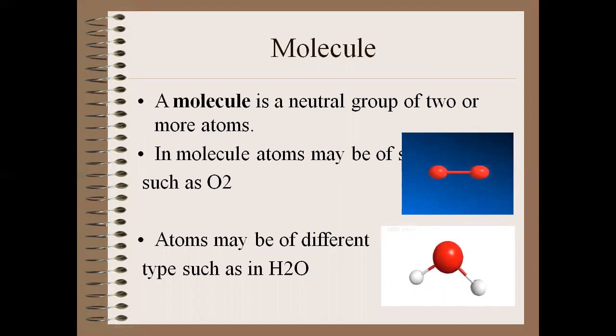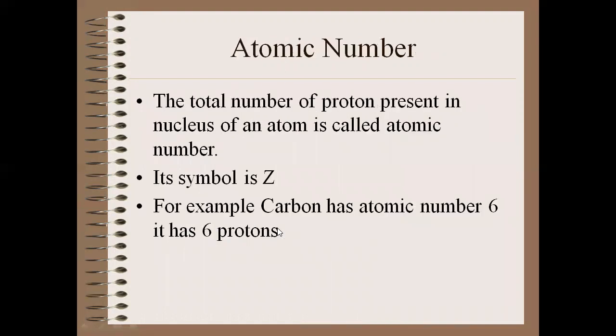For example, in a water molecule, there are two hydrogen atoms attached with one oxygen atom. So a molecule is a term for a group of atoms, more than one atom, and they may be of the same type like in oxygen O2, or they may be of different types like in H2O.